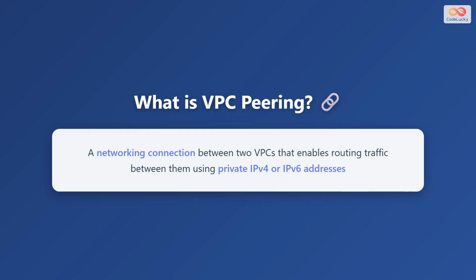VPC peering is a networking connection between two virtual private clouds that enables you to route traffic between them using private IP version 4 or IP version 6 addresses. Think of it as creating a private bridge between two isolated networks. Instances in either VPC can communicate with each other as if they were part of the same network, all while maintaining complete security and privacy. The key advantage here is that all traffic stays within the AWS infrastructure and never traverses the public internet.